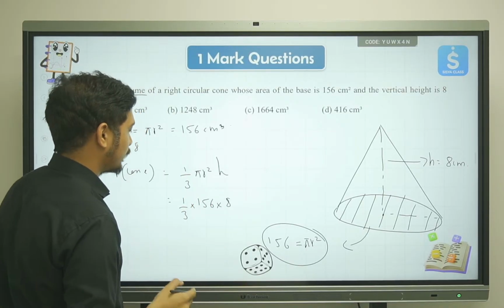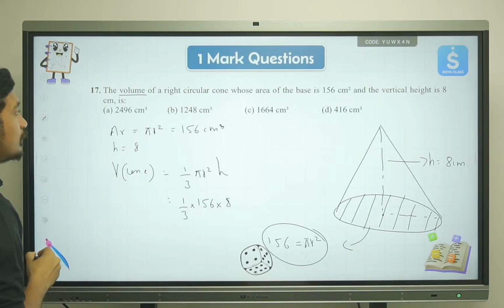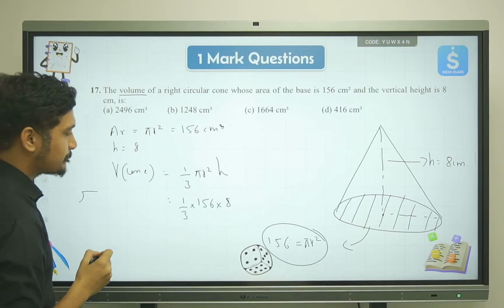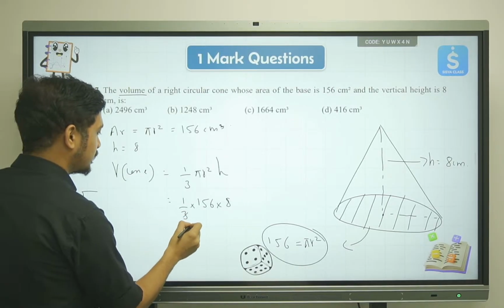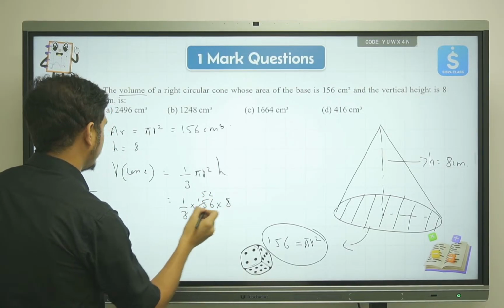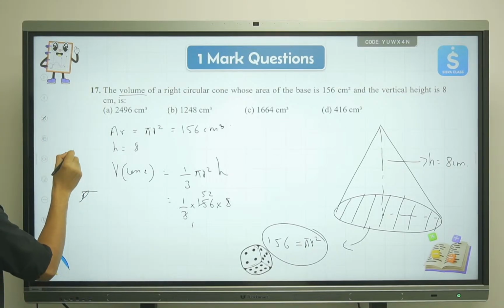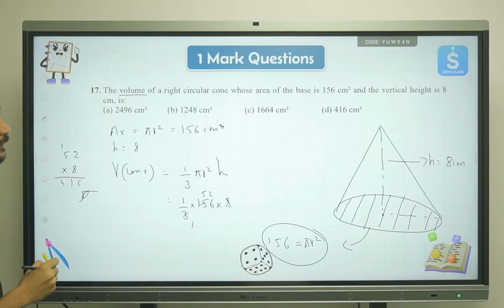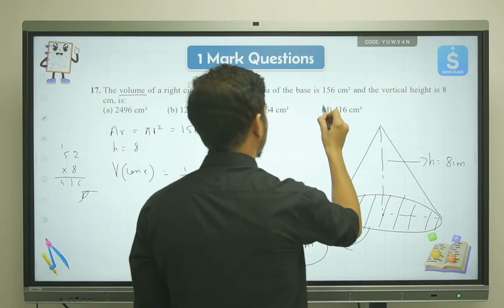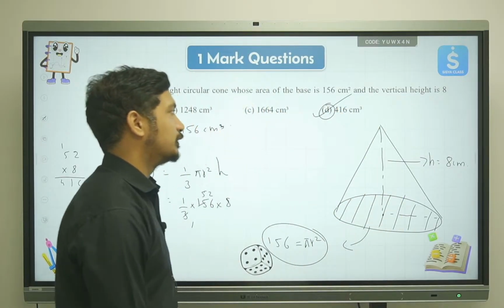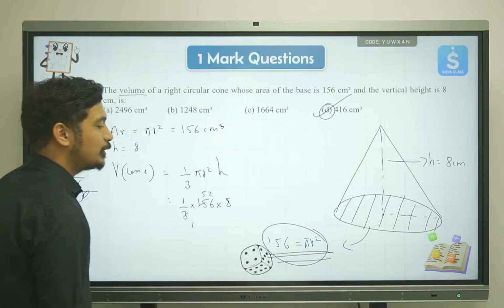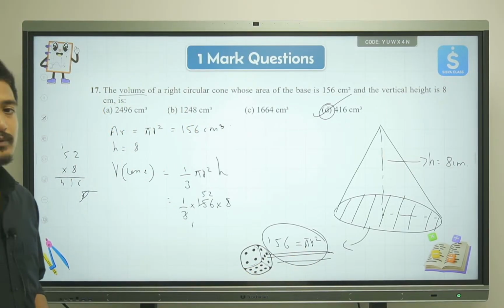That's how simple it is. 156 divided by 3 is 52, so 52 times 8, which is 416. So 416 centimeter cube is my correct answer. This was the only tricky part of the question. If you understand this, it will be super easy for you to solve.